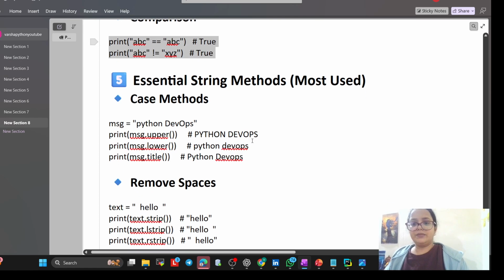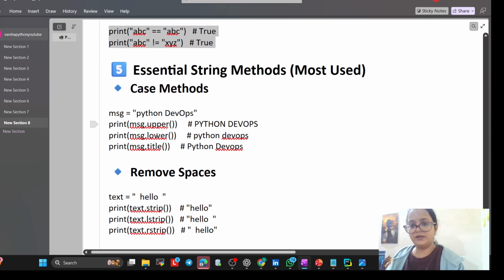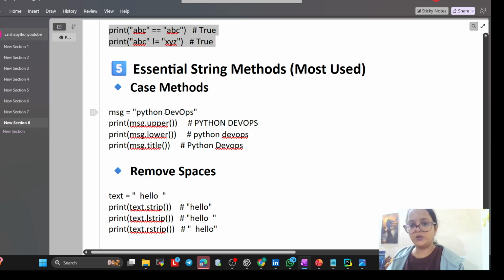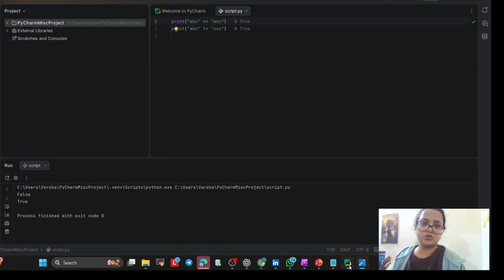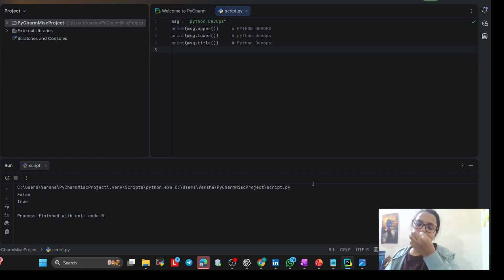Now, essential string methods commonly used in Python DevOps: upper, lower. Like this, if you want to make a value uppercase, lowercase, or a title, you can use case methods. I'm going to show you, and do remember to always practice all of this. I am going to share this PDF in my Telegram channel, so if you didn't join, go and join, and practice whatever examples I am giving, so that you get some confidence.